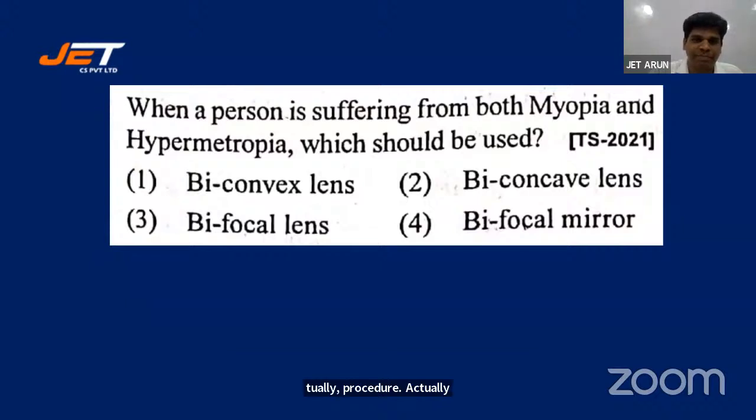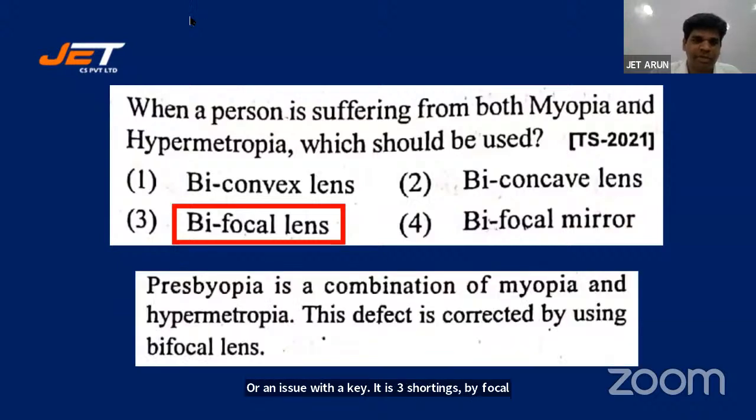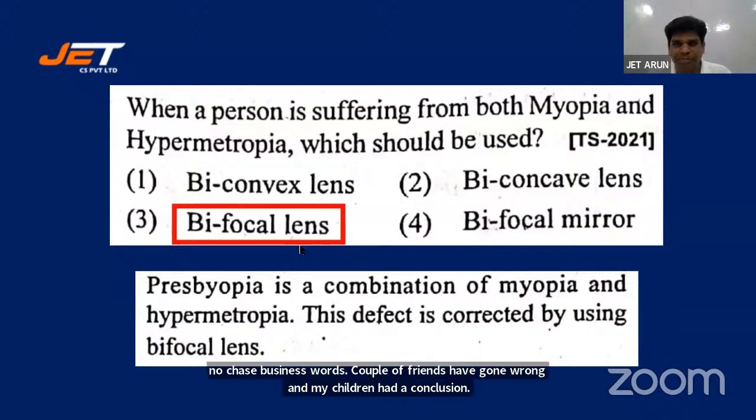Alright, let's look at the key. It is 3, students, bifocal lens. Presbyopia is a combination of myopia and hypermetropia. This defect is corrected by using bifocal lens. All right. Make a note, students. Couple of students have gone wrong and one student had a confusion. Make a note.